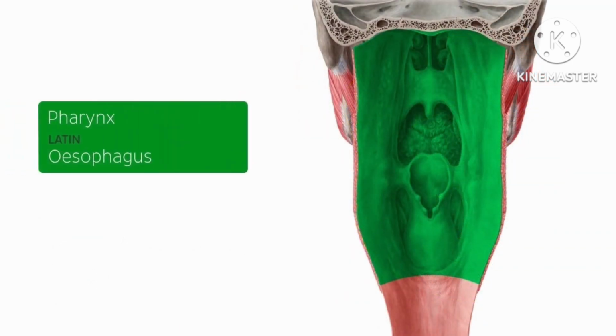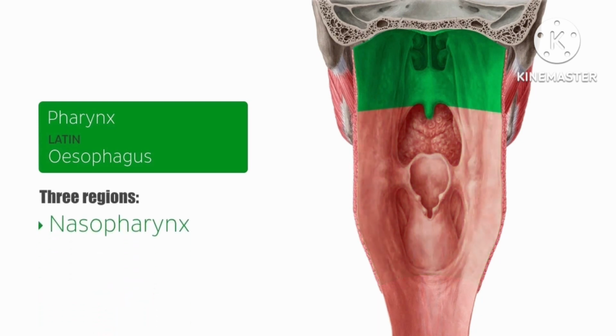Situated just behind the oral cavity is the next part of the alimentary canal, known as the pharynx. The entire pharynx is a 5 cm hollow tube which runs behind and connects the nasal cavity and the oral cavity to the esophagus and the upper respiratory tract. The pharynx, which functions as a passageway for air and food, as well as a resonator for the voice, can be divided into 3 regions.